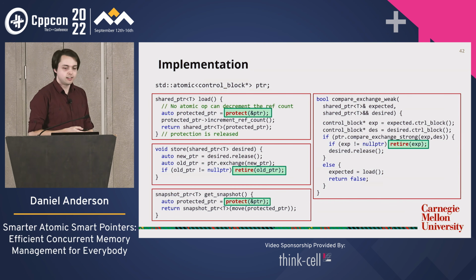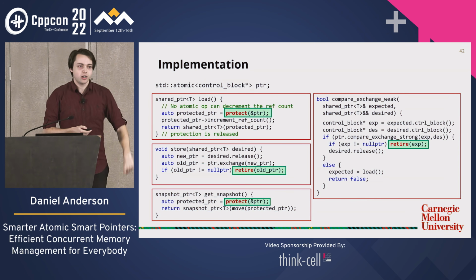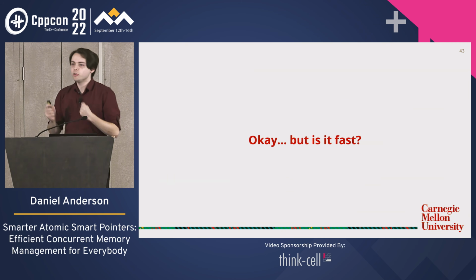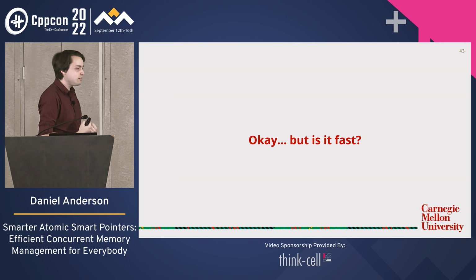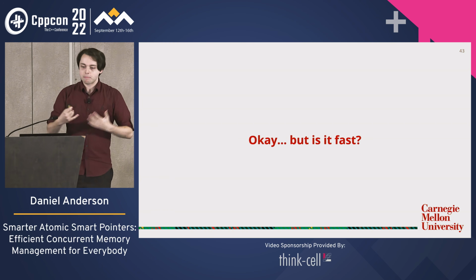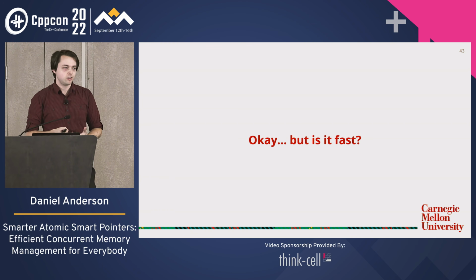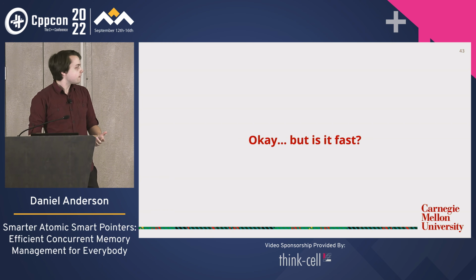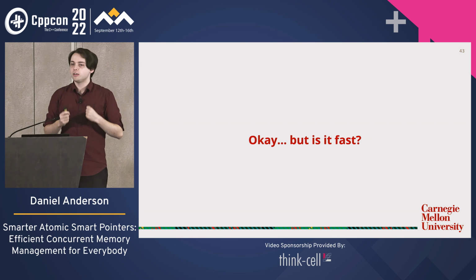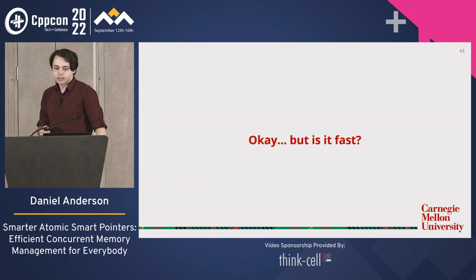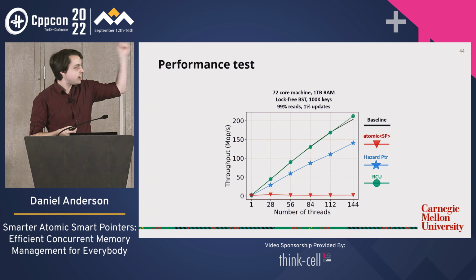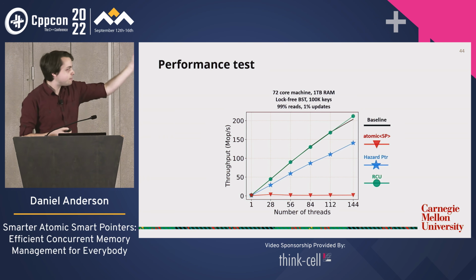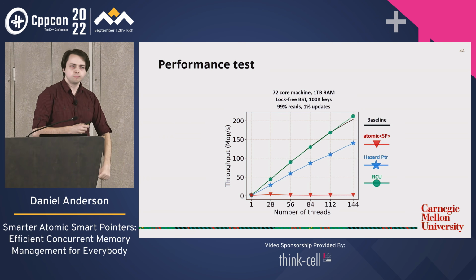That's pretty nice. Okay, you probably still have one burning question left, which is, but really, is it actually fast? I mean, I've been hyping it up and telling you this is going to be fast, right? We're trying to match the performance of hazard pointers and RCU, but have we succeeded? Does this API really deliver what I've been promising? So let's go back to our performance test. We have our baseline, our unfortunate atomic shared pointer, and our high performance hazard pointers and RCU.